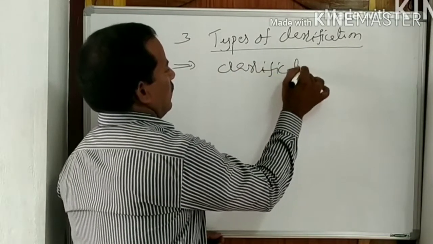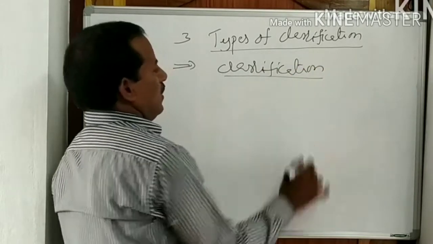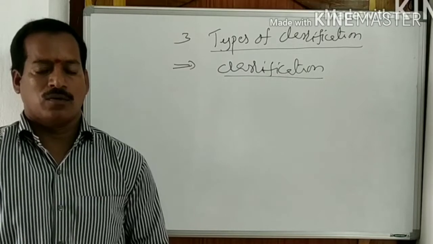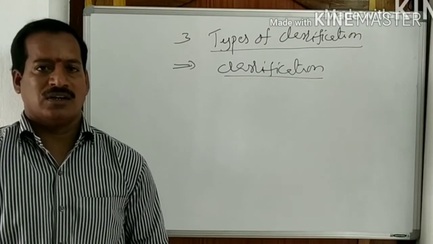Classification is the systematic arrangement of all plant groups according to certain rules.